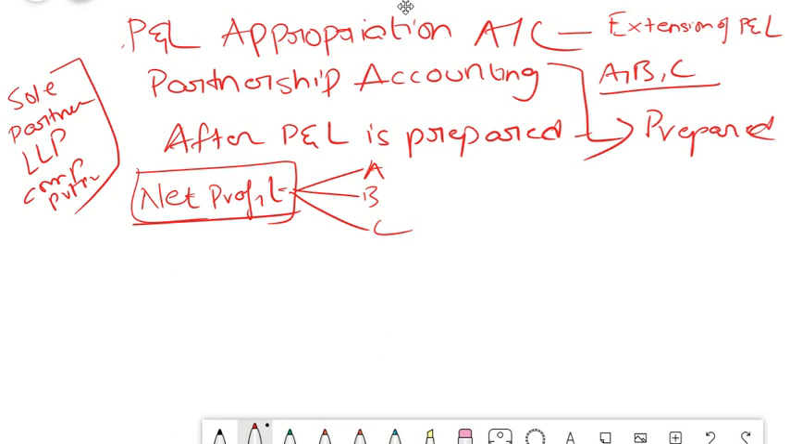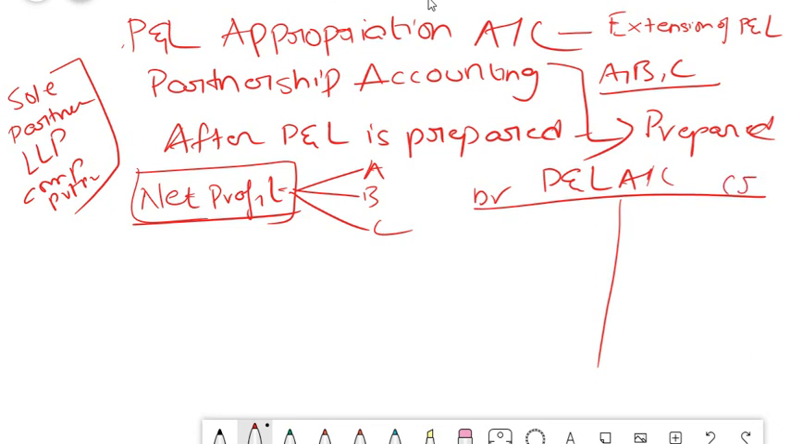So what are the adjustments that we need to make in your P&L appropriation? It is just like a normal P&L nominal account. Expenses are debited, income is credited. So the P&L appropriation account is something like this: debit, credit. Your net profit comes here, and out of this you make various adjustments. That means P&L is prepared for the company, friends, isn't it? It is not prepared for the partners.